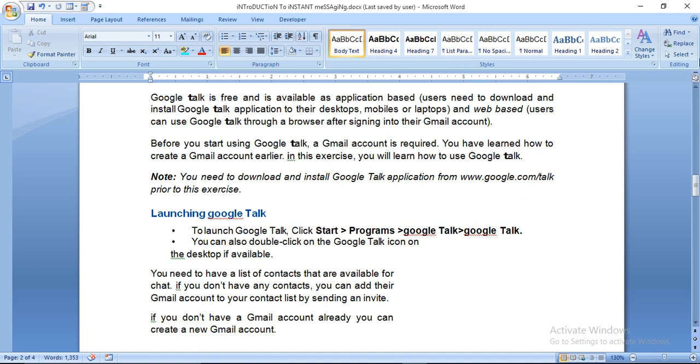Launching Google Talk. How to launch Google Talk. To launch Google Talk, click Start, Programs, Google Talk, Google Talk. You can also double click on the Google Talk icon on the desktop if available. You need to have a list of contacts that are available for chat.